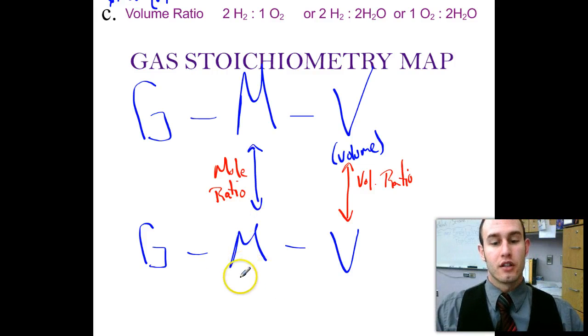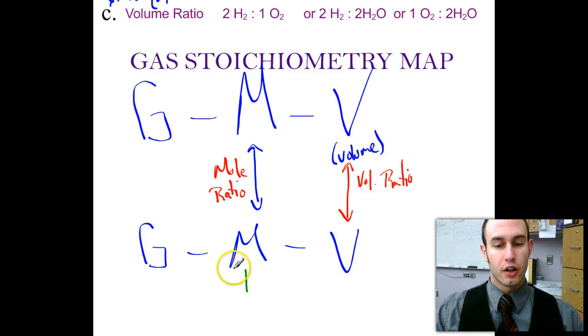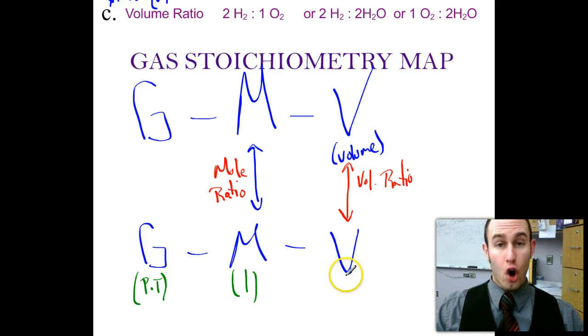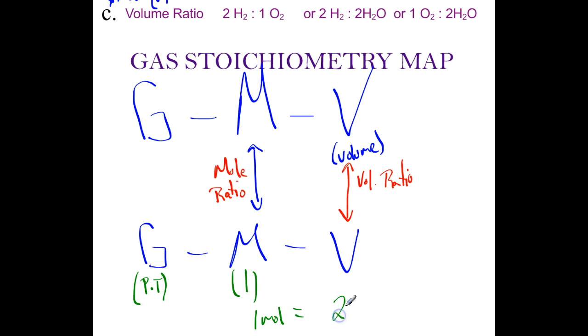So remember our numbers here, 1 always goes with mole. Grams, you're always going to look on the periodic table. And volume, now, 1 mole equals 22.4 liters. That's Avogadro's law, kind of saying that. So the 22.4 is always going to go with the volume. 22.4 liters equals 1 mole, and we use that as a conversion factor.